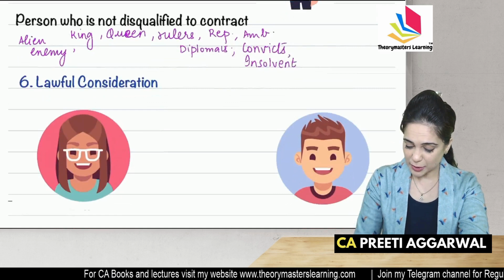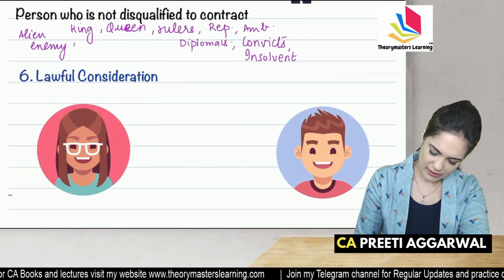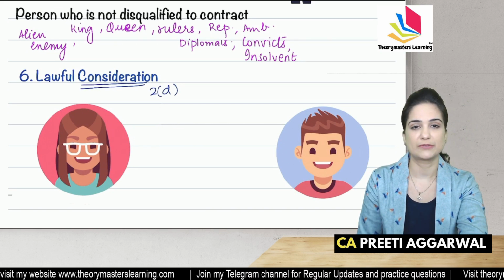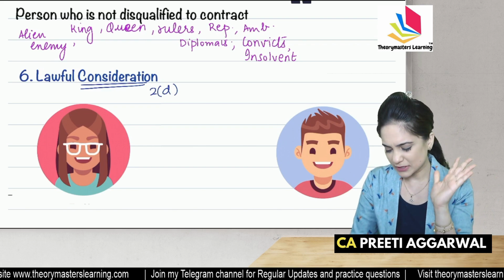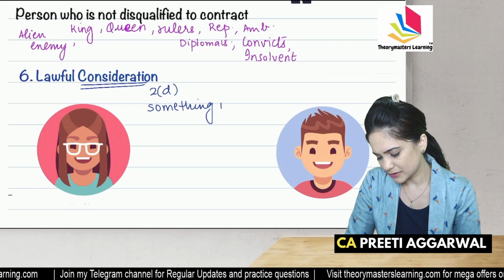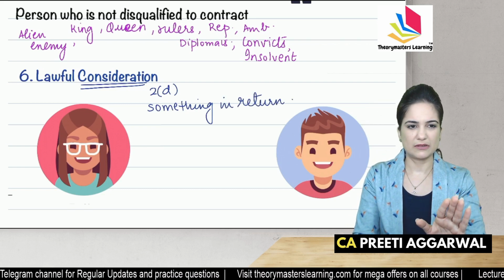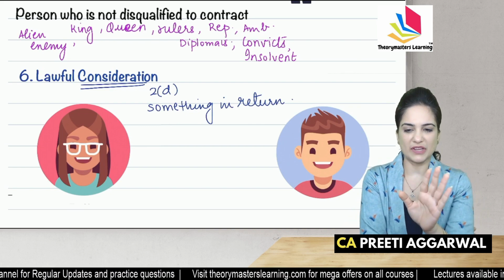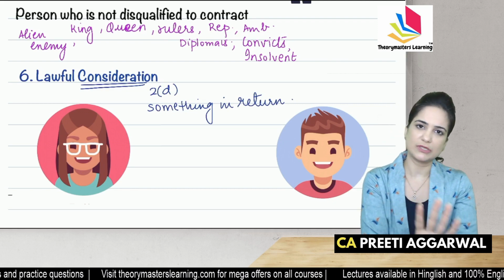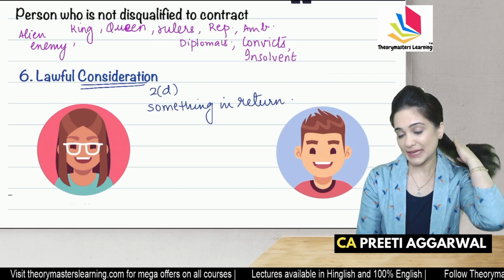The consideration must be lawful. Now this is defined under section 2D of the Contract Act. What is consideration? Consideration in simple words means something in return. See, I am not over here to give something in charity, okay? If I'm giving goods, I want money. If I'm giving money, I want services. Both the parties expect something in return. Only then it is a valid contract.